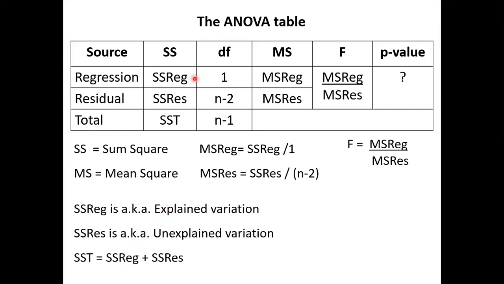Don't worry, all these will be computed. The summary will be given, and the table will give the p-value as well. If the p-value is less than 0.05, then we say yes, y depends on x. If the p-value is more than 0.05, we say y does not depend on x. So how are all these computed? Based on these components.